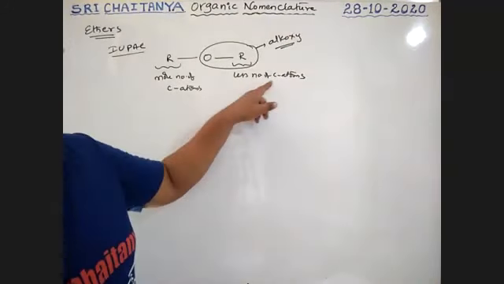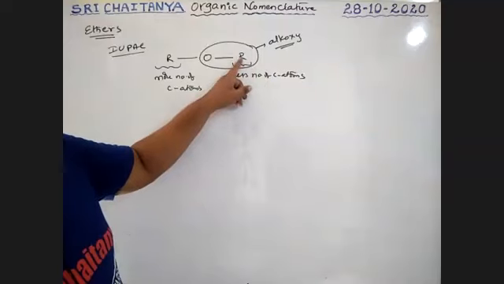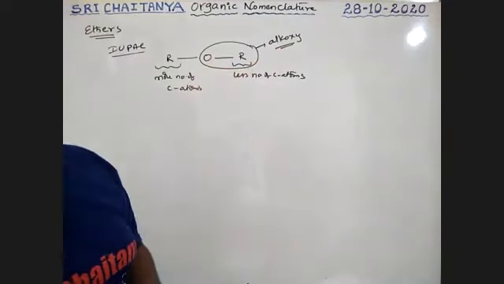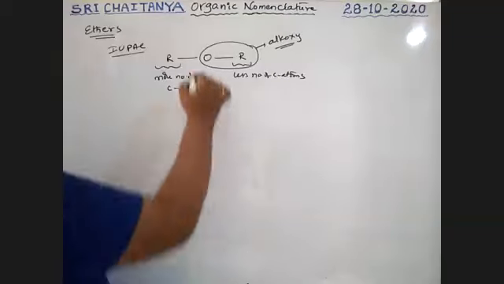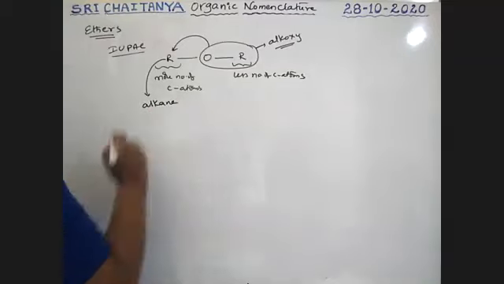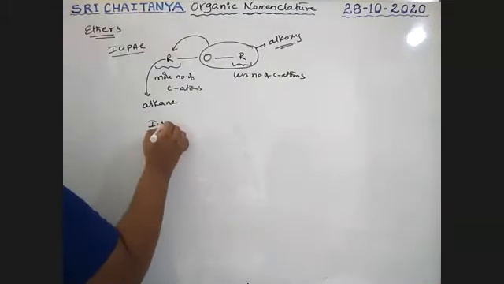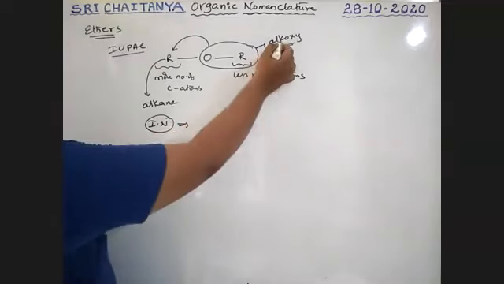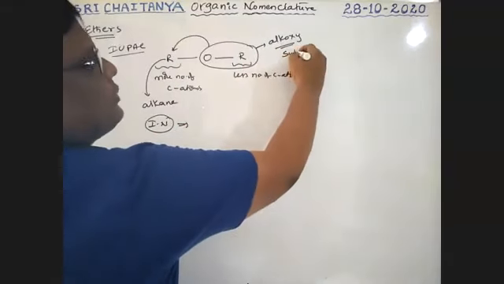You should use the less numbered carbon alkyl group and oxygen combination as the alkoxy group. This alkoxy group is attached to the other R, which is considered as alkane. Therefore, this alkoxy group is always a substituent, boys.